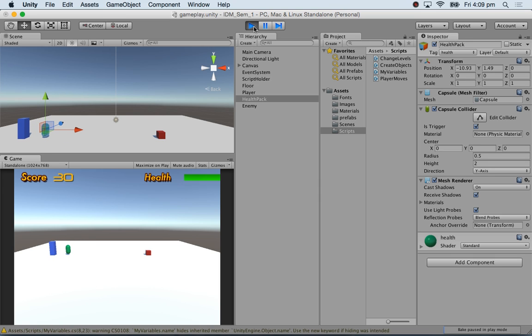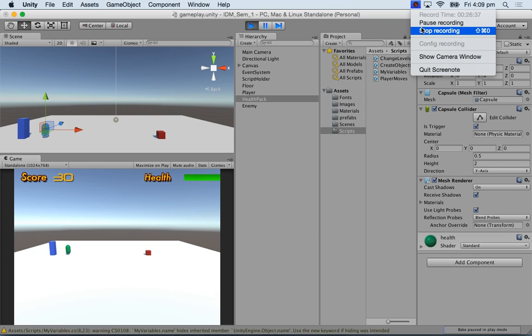Now you can have things to get scores, things to lose health, things to gain health. You can have all sorts of objects. But these are the two primary colliders that will help you to have some kind of game mechanics going on. Cool? Okay, I'll end my session here. I'll put up this video and the scripts.